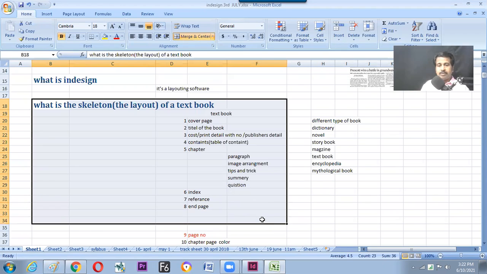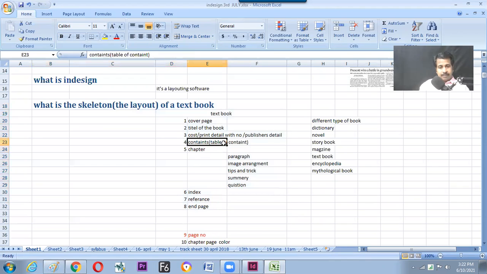Then in the software, you can do this immediately because your storyboarding is clear about what you are going to do. Next, after the table of content is finished, the chapter starts. So in every chapter, there are a few common factors. What are those? The chapter contains a name. The same style will be maintained in all the chapters.